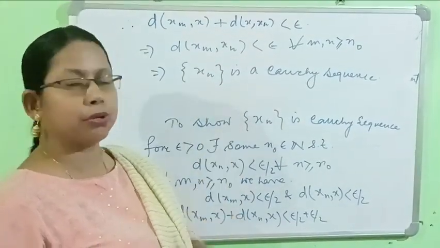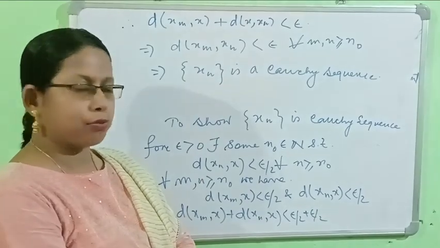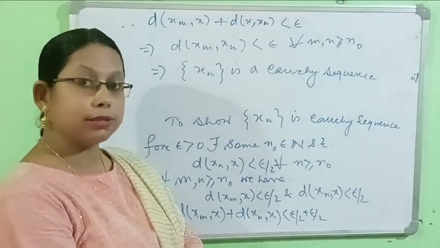However, the converse of this statement is not true. That is, every Cauchy sequence is not convergent.